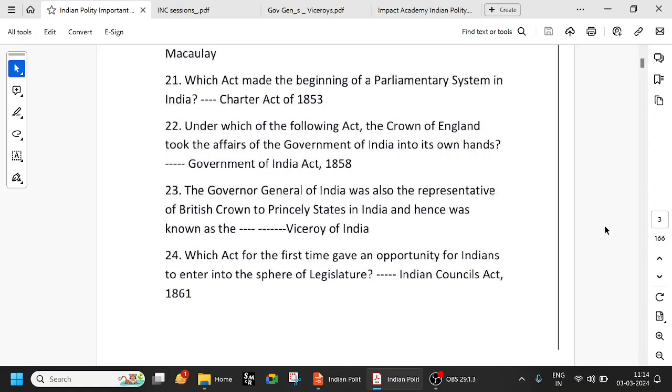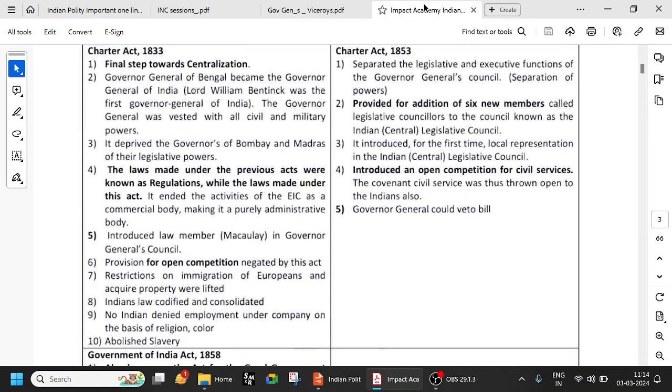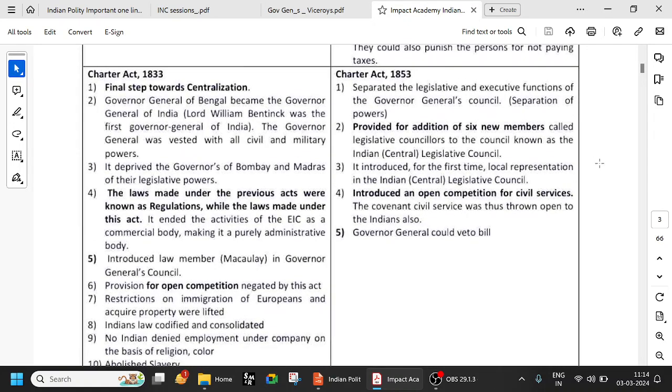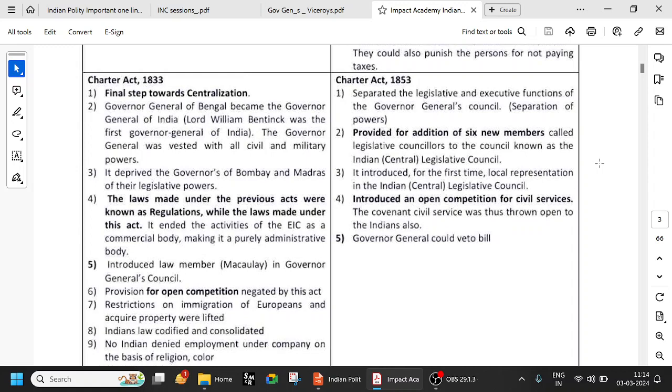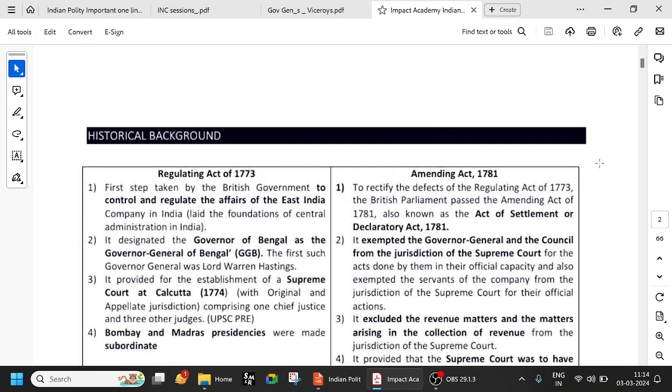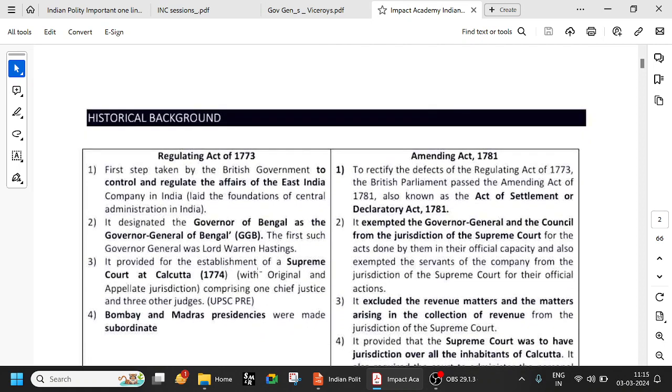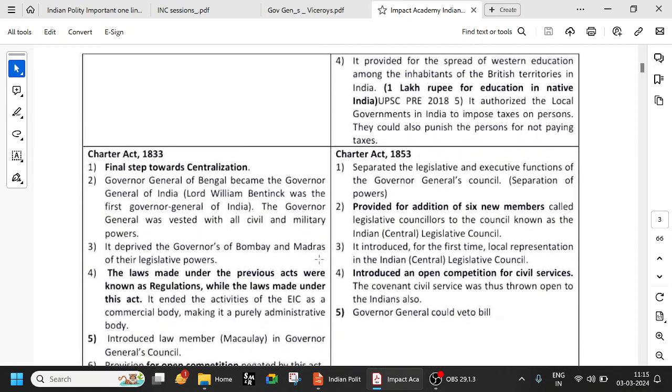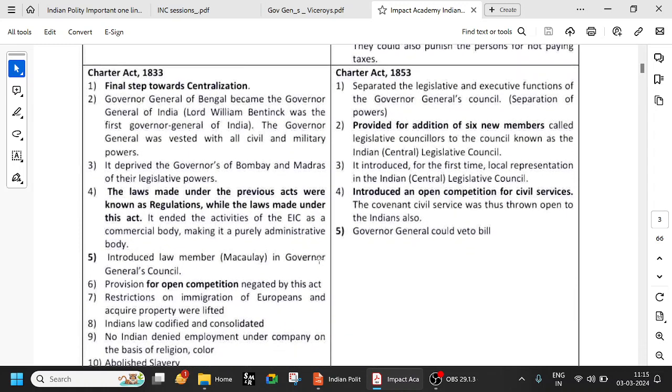So let's start with the 21st question. Which act made the beginning of a parliamentary system in India? Okay, so Charter Act of 1853. Look at the Charter Act of 1853. We've already seen the Regulating Act, which has a provision for the Supreme Court, and we've seen the Charter Act of 1833. The Governor General of Bengal became the Governor General of India, and Lord William Bentinck was the first Governor General of India. So, Charter Act of 1853.